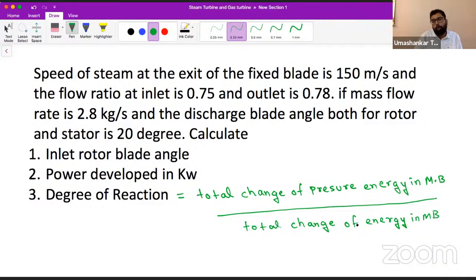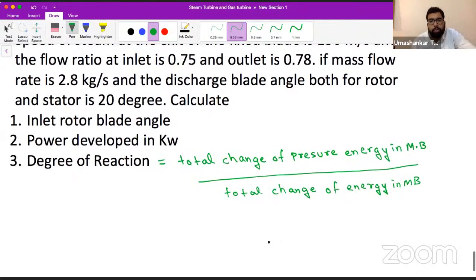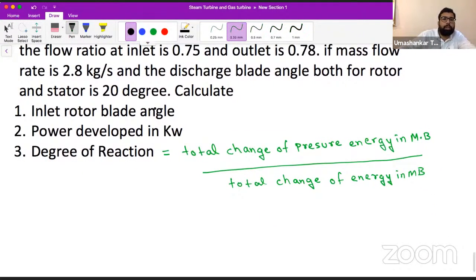So whatever change has happened in the pressure energy relative to the overall change is known as the degree of reaction.